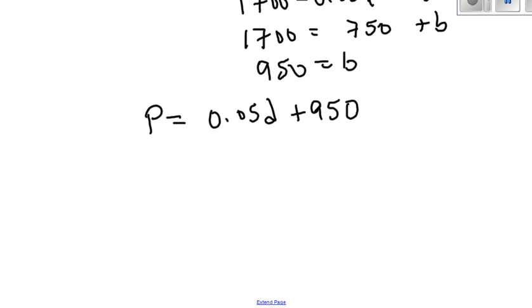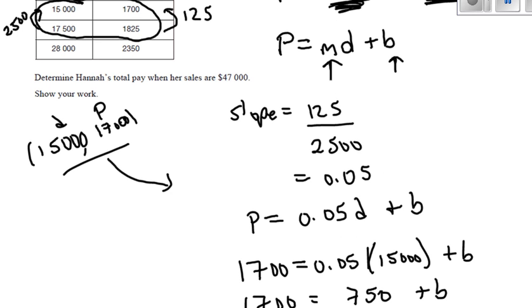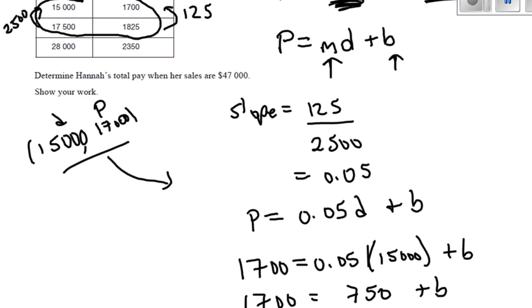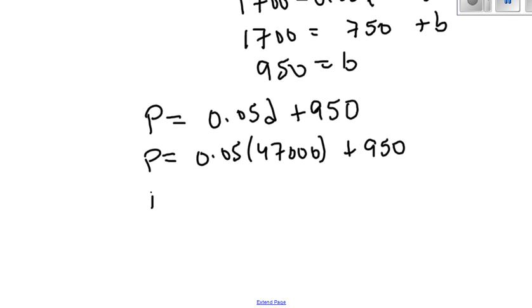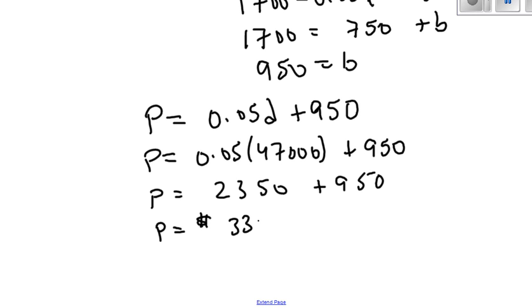Now I can answer the question. What does Hannah get paid when her sales are $47,000? So now it's just a simple substitution. Substitute 47,000 for her sales and then do the math. So 5% of 47,000 is 2,350. Add to that $950 base salary, and we discover that her pay would be $3,300 for sales of $47,000.